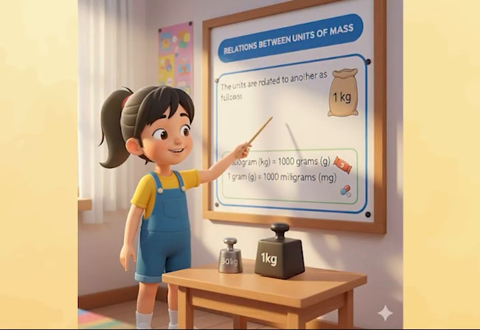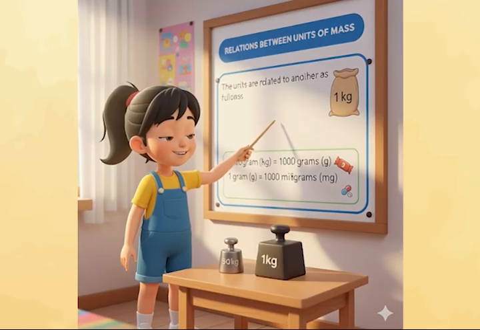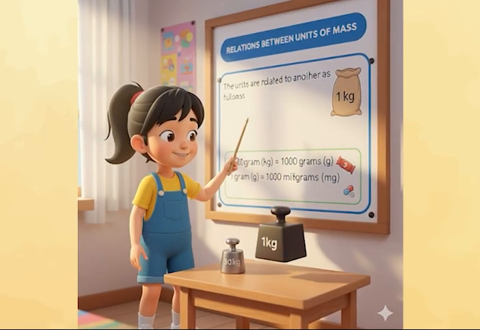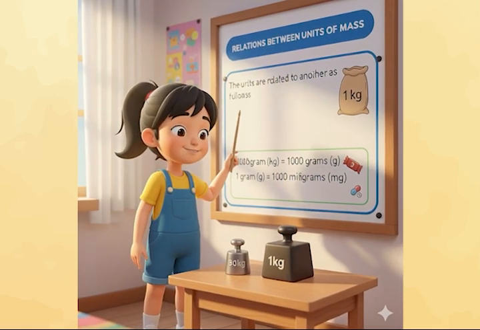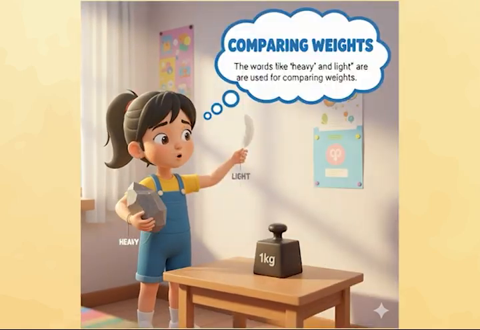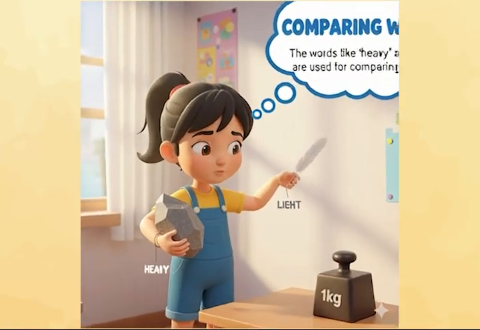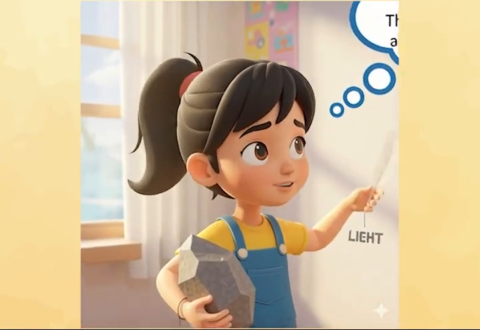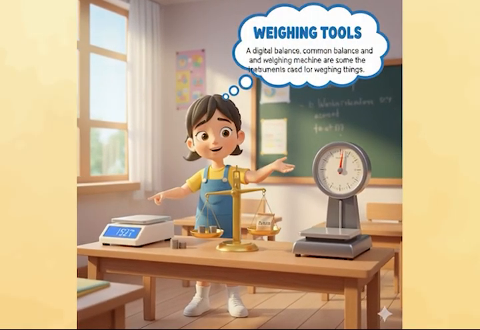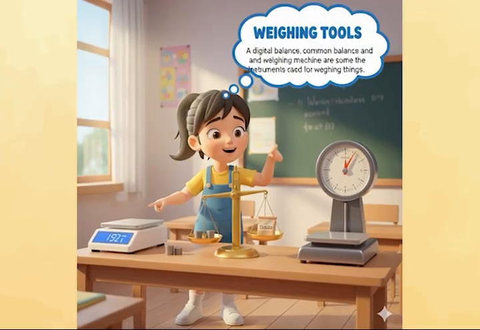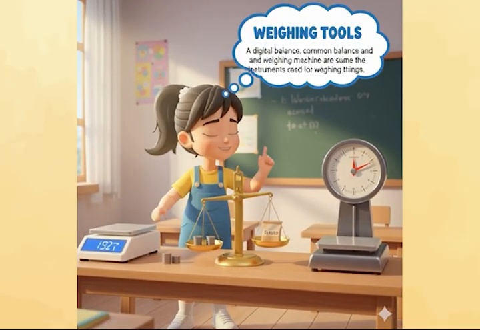The units are related to one another as follows. 1 kilogram is equal to 1000 grams. 1 gram is equal to 1000 milligrams. The words like heavy and light are used for comparing weights. The digital balance, common balance and weighing machine are some of the instruments used for weighing things.